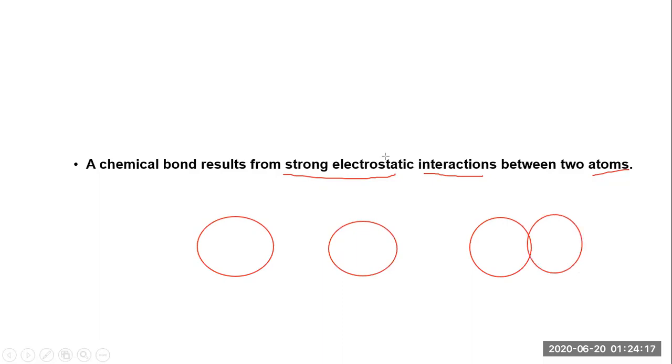Now let's name what I have drawn. Let's take another color. This represents a hydrogen atom. This also represents a hydrogen atom. When they add together, there is a formation of a hydrogen molecule.